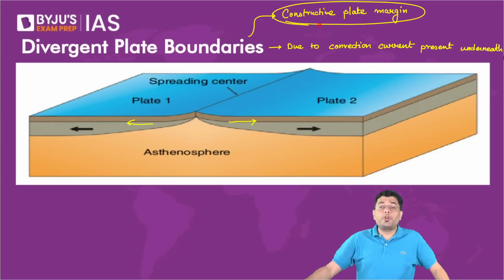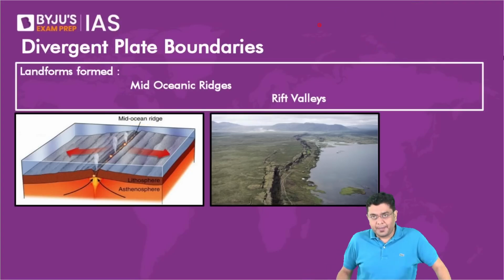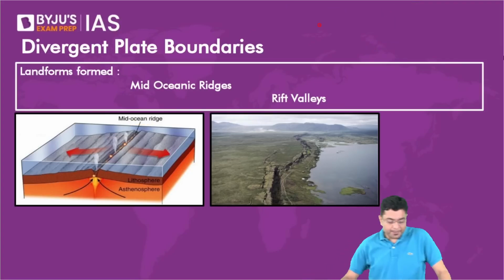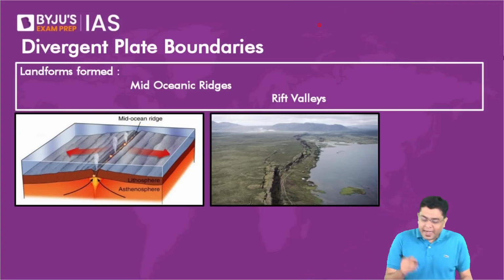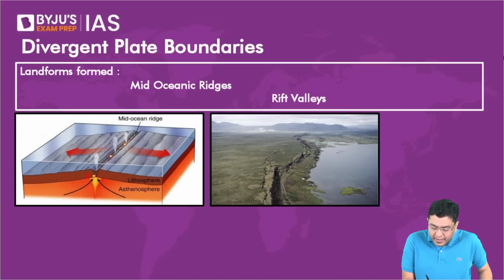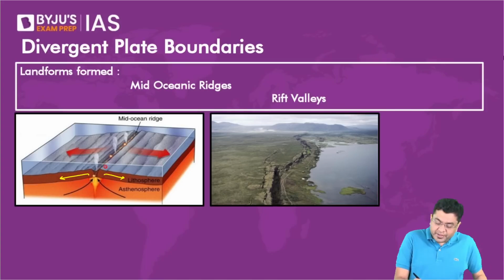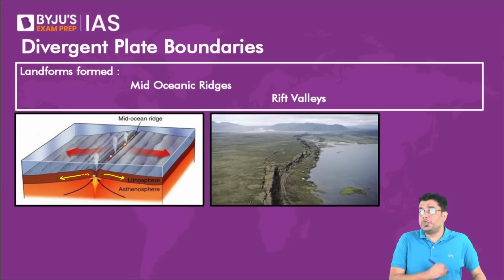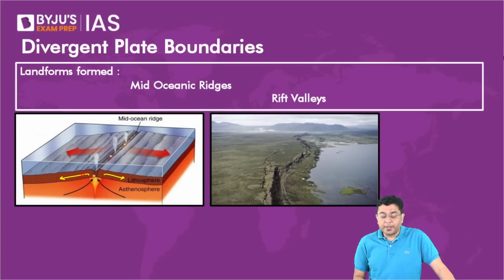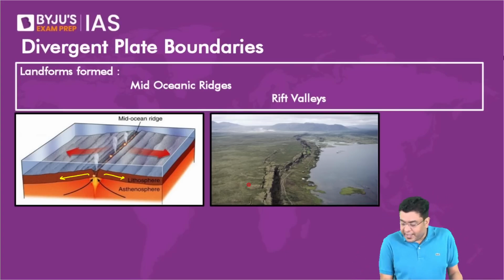That is what we refer to as a rift valley structure. So overall, in the landforms created underneath the water bodies, whenever there is a divergence, a mid-oceanic ridge-like feature is created. Over land areas, there is this divergence.